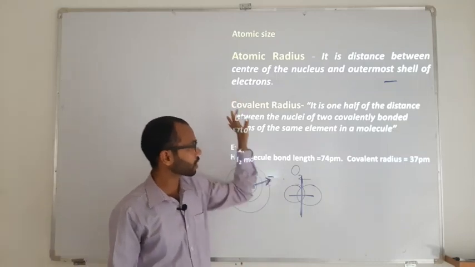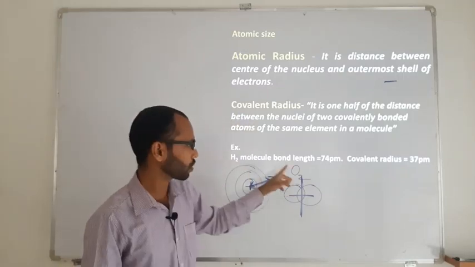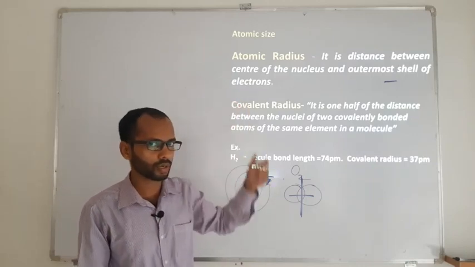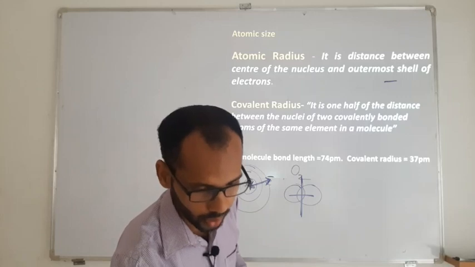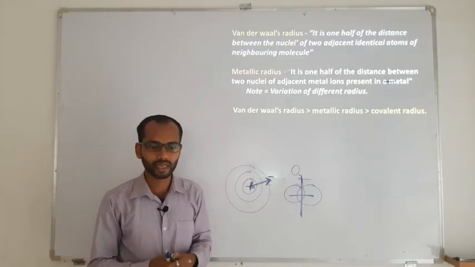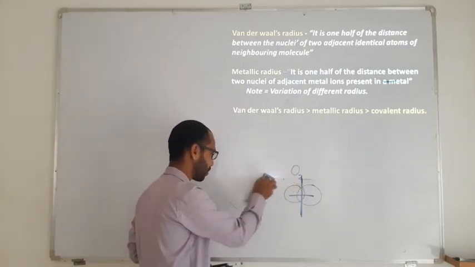If you compare atomic radius and covalent radius, atomic radius is going to be a bit longer, whereas covalent radius is going to be shorter. So a question may be on the basis of atomic radius and covalent radius. Two more we have, the van der Waals radius and the metallic radius. Van der Waals stands for, see, only a single atom, it is an atomic radius.